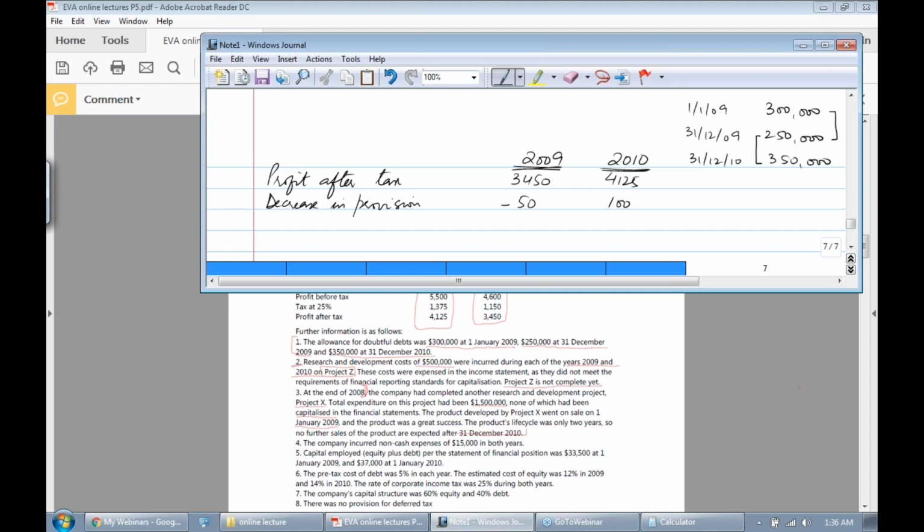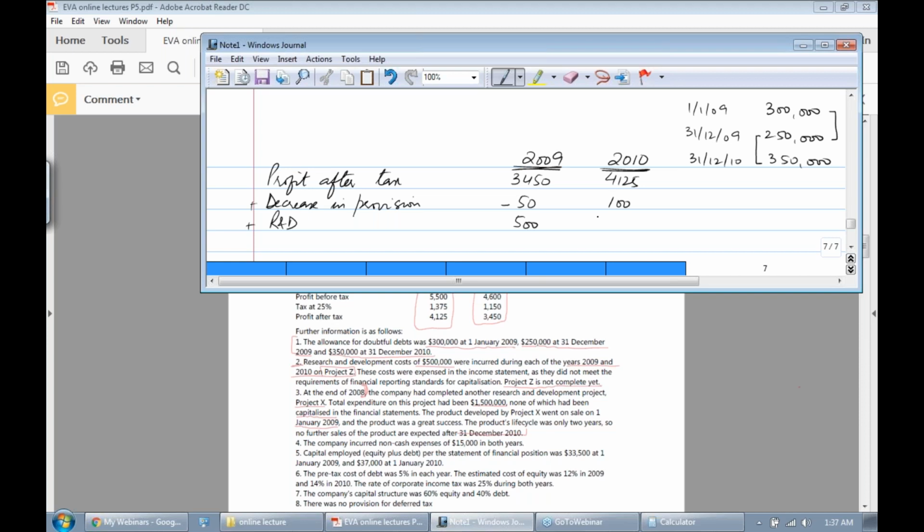Then it says research and development cost 500,000 were incurred during the years 2009 and 2010 on project Z. These costs were expensed in the income statement as they do not meet the requirement of the financial reporting standard for capitalization. Project Z is not completed yet. So we have to add back research and development, because we cannot deduct it. When it gets completed, we will capitalize it and further amortize it. But since it has not been completed, we are not going to amortize it. So 500 will be added here.